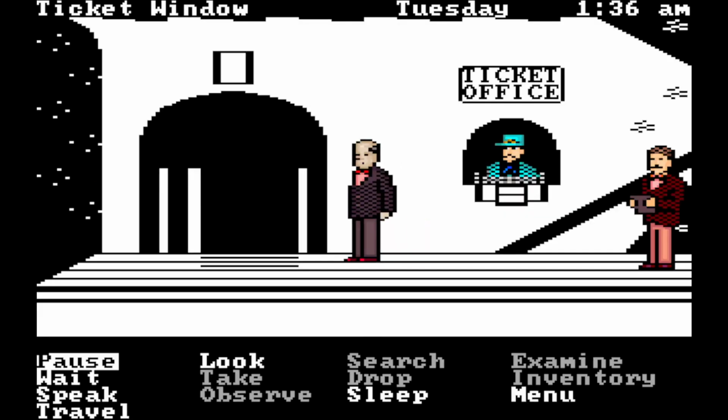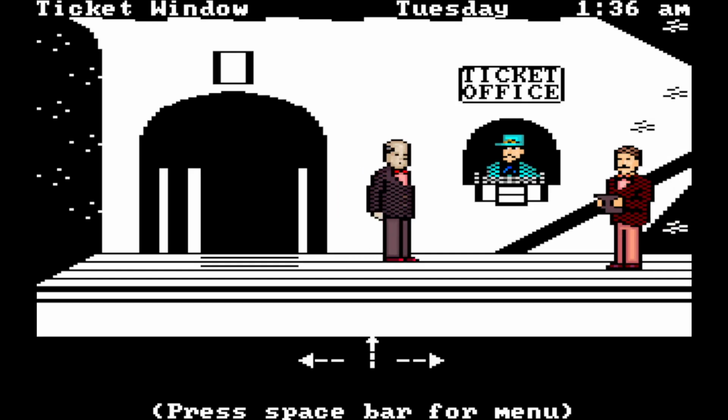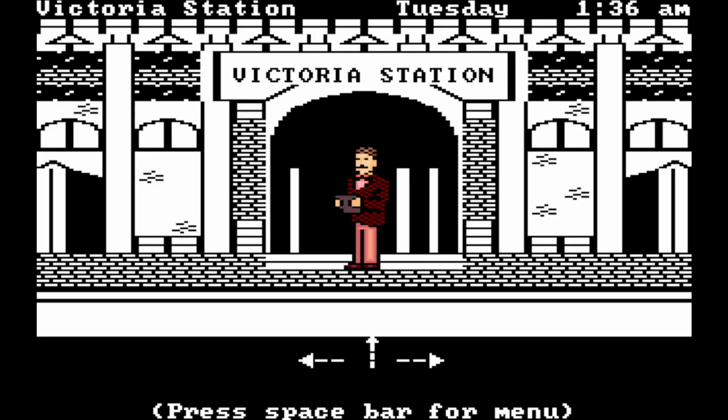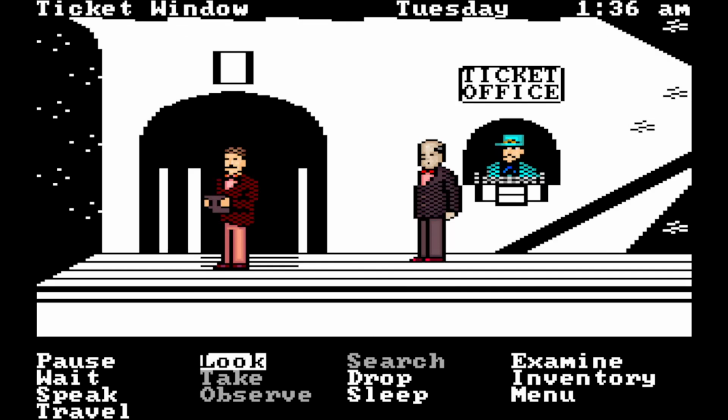Since I mentioned it, let me take a look at Johnson's note. Oh, did I forget to pick it up? I'd forget my own head if it wasn't nailed on. So remember that, folks. Pick up any evidence you find. Now let me look at it.